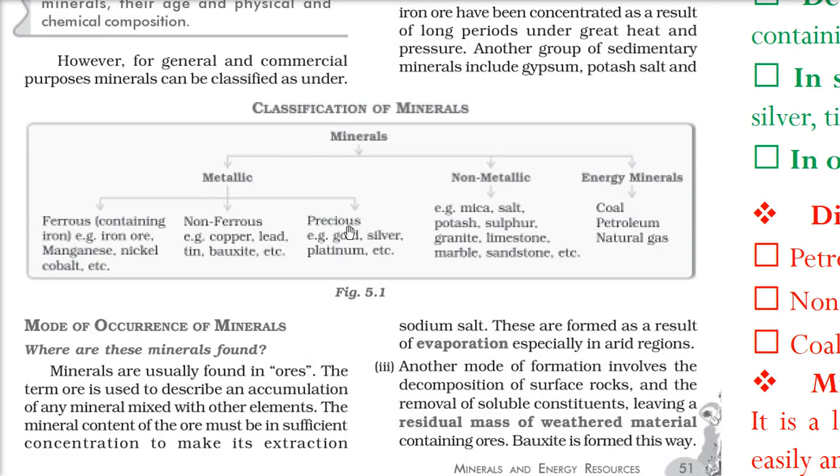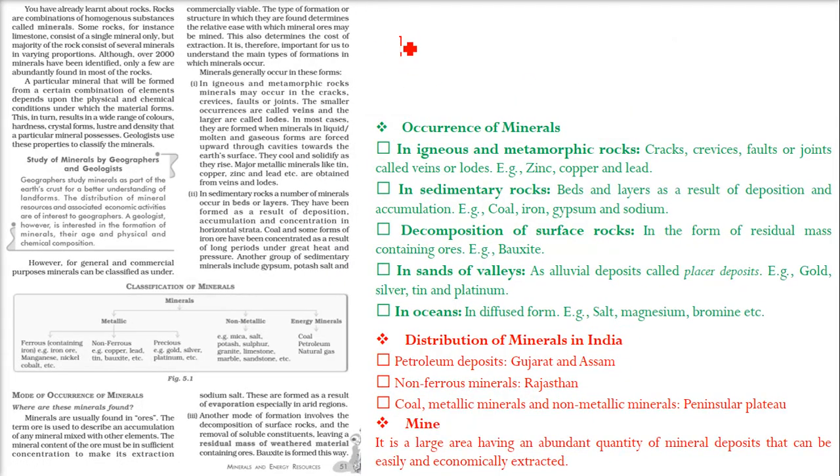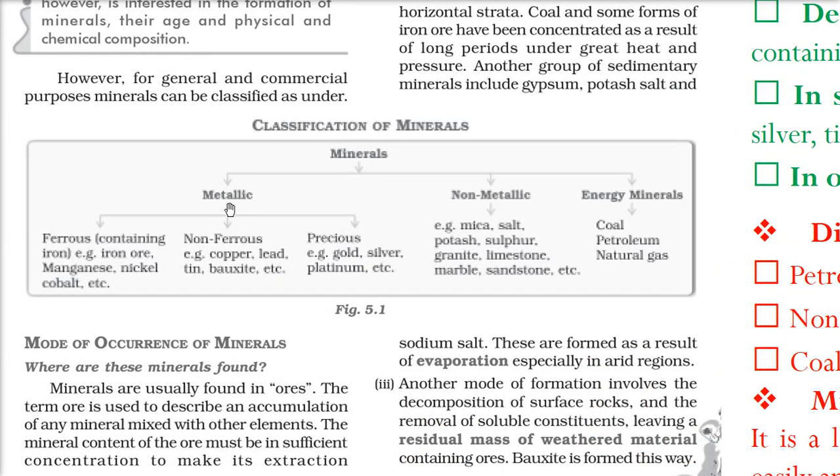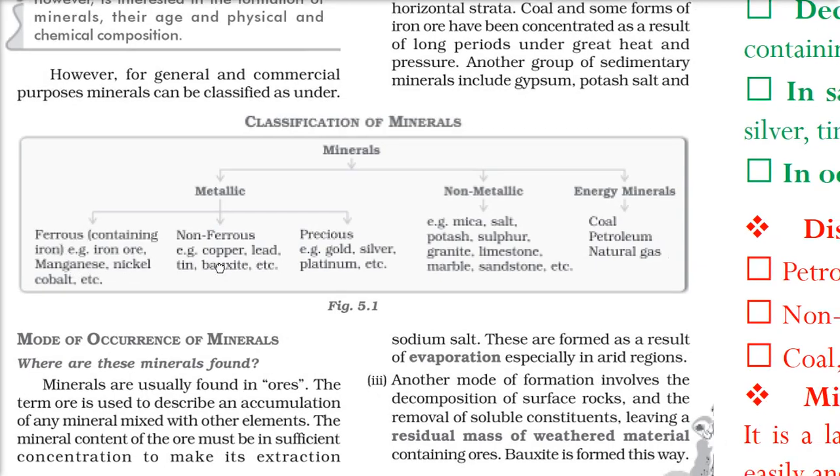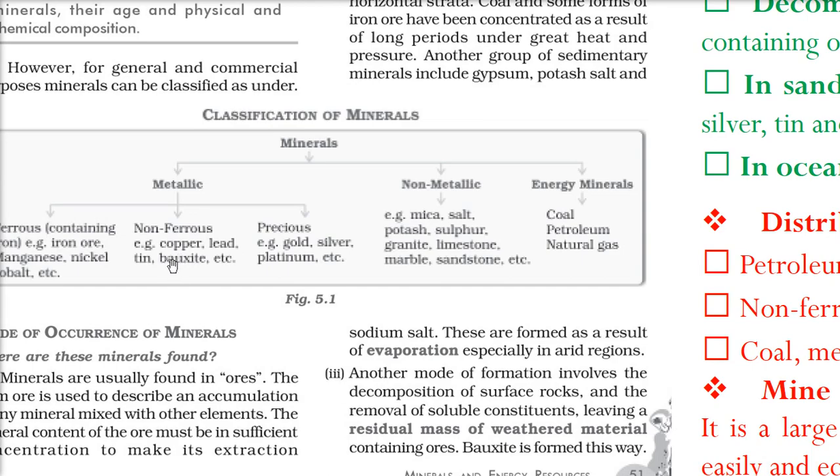So in metallic, we have ferrous, non-ferrous, and precious. Ferrous has come from the Fe word. Ferrous means iron, Fe is iron. So ferrous means containing Fe, iron. So the first category in metallic is ferrous, that is iron ore, manganese, nickel and cobalt. They have quantities of Fe, iron.